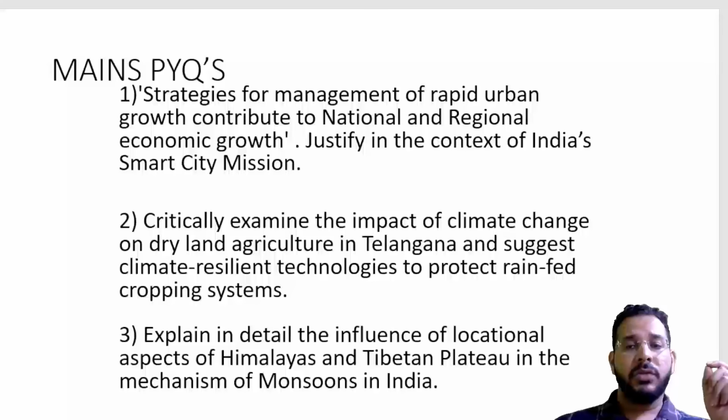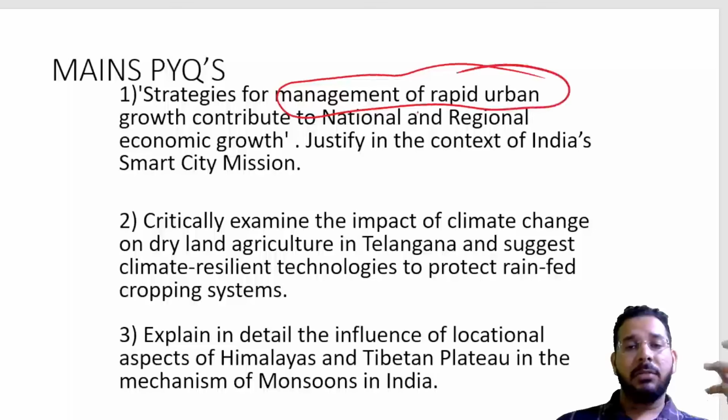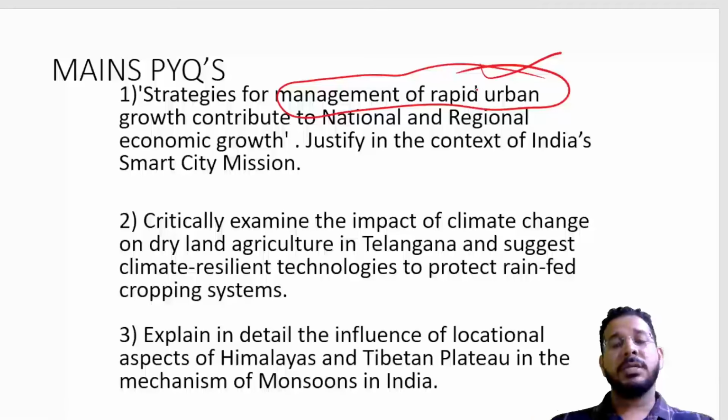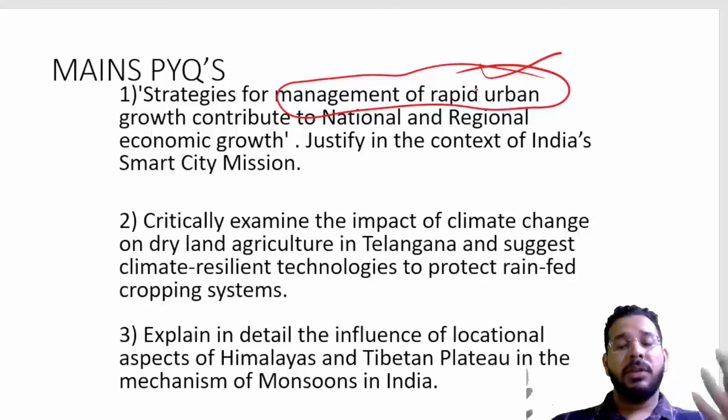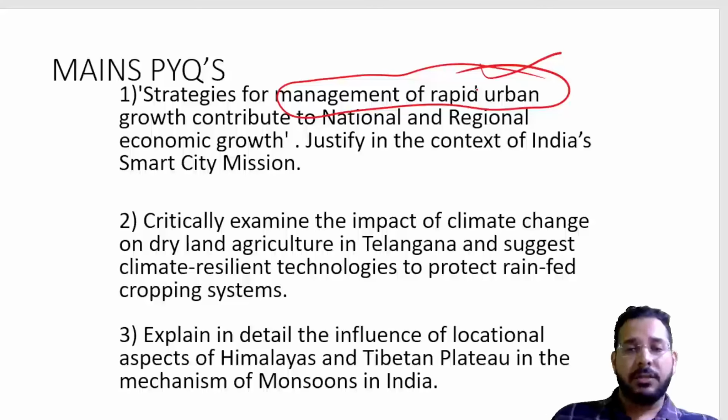In mains also, if you see, mainly application based questions, analytical questions have been asked, because management of urbanization, urban growth, how we can do it, what are the strategies to manage rapid urban growth, because urbanization is increasing. Within few years we are expecting 50% of India is living in urban areas. So how to strategize it, strategically improve it, manage it, so that we will have economic growth, national and regional growth.